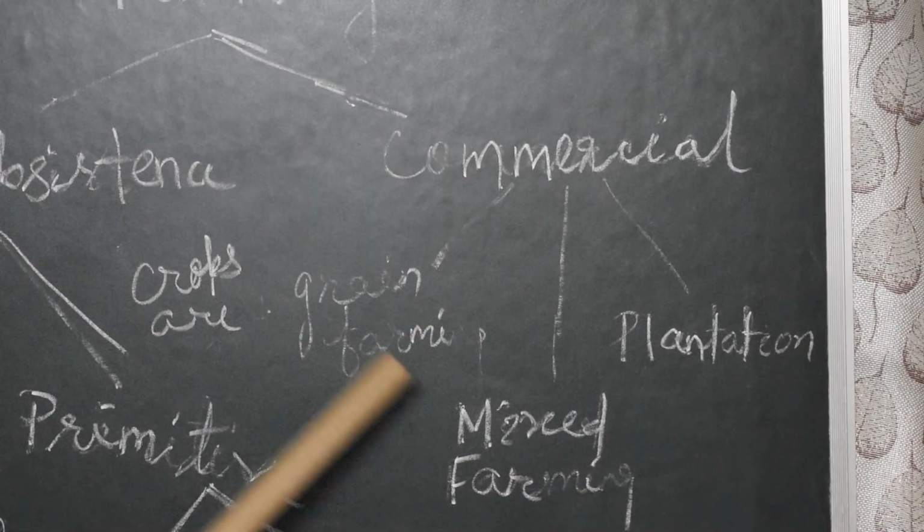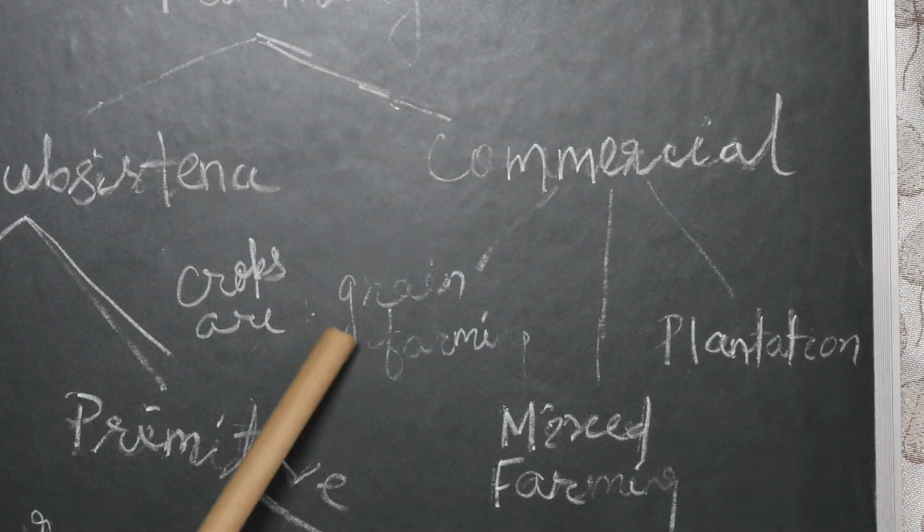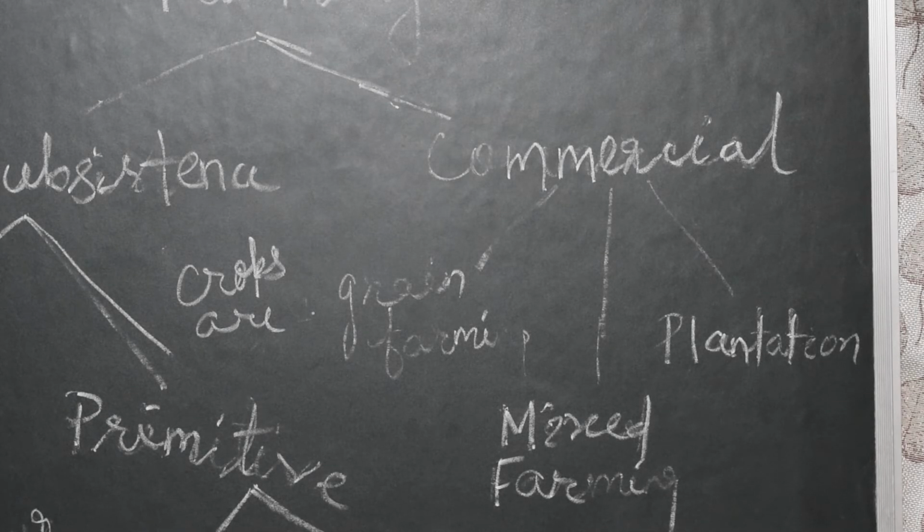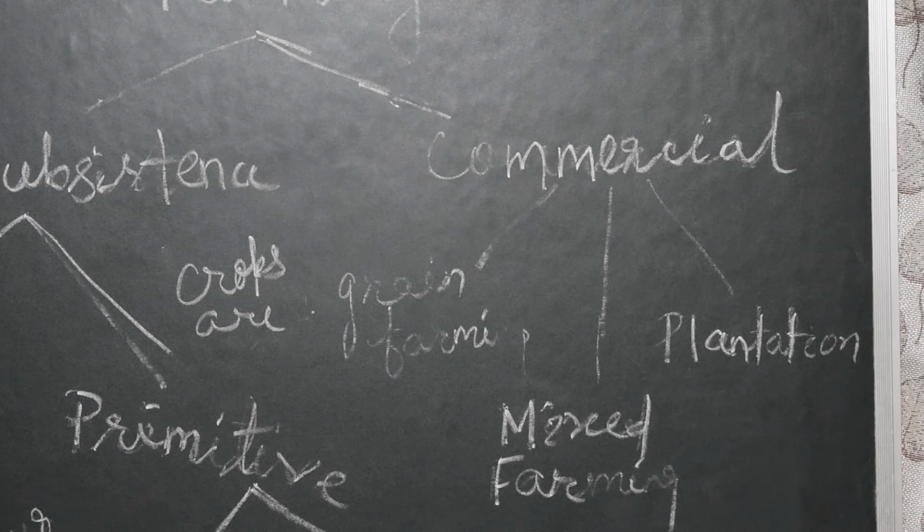In grain farming, crops are grown and sold in the market, and it is grown for commercial purpose only. Wheat and maize are common commercially grown grains. Major areas where commercial grain farming is practiced are temperate grasslands of North America, Europe and Asia.